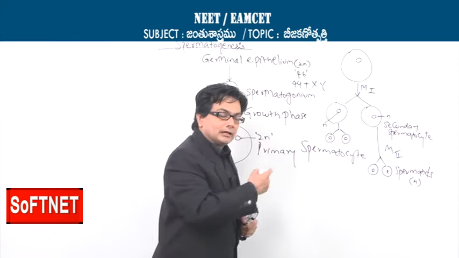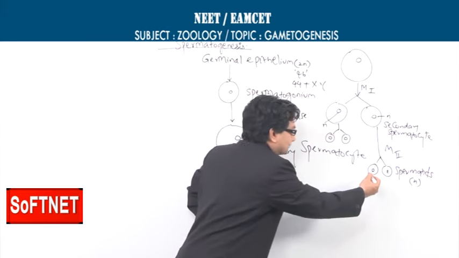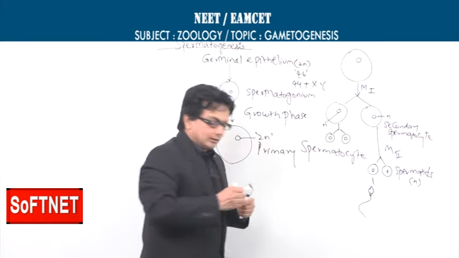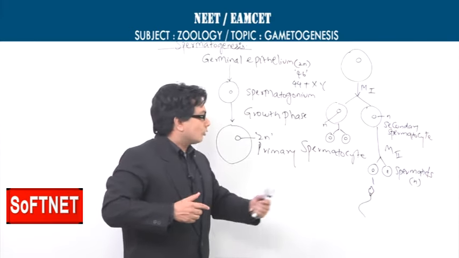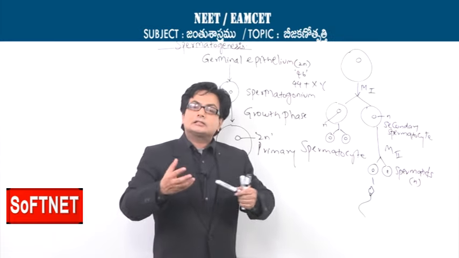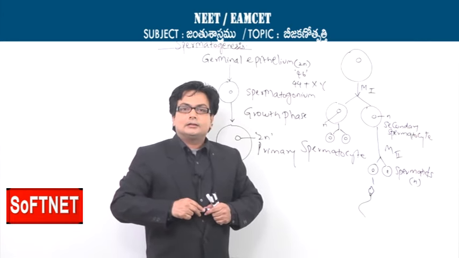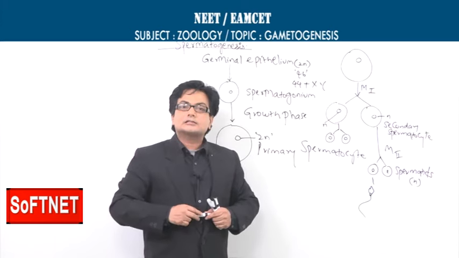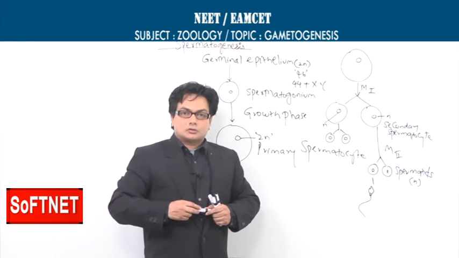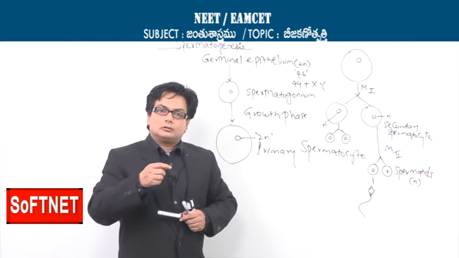That is what I am writing. I am selecting one spermatid to indicate that particular change. The spermatid will undergo that process called spermiogenesis, ultimately making the male gamete called the sperm. Now, once the sperm is made, we can say that the total spermatogenesis is completed, and once the spermatogenesis is completed, the final activity which goes on within the seminiferous tubule will be the Sertoli cell, which I have already